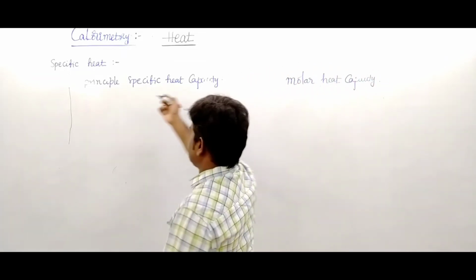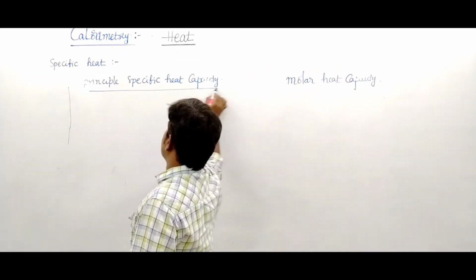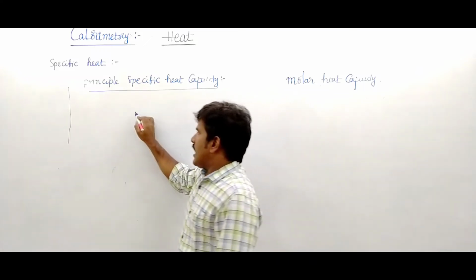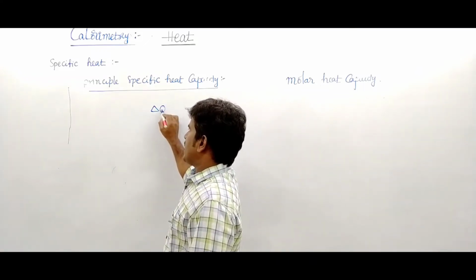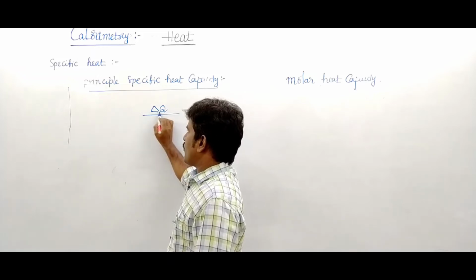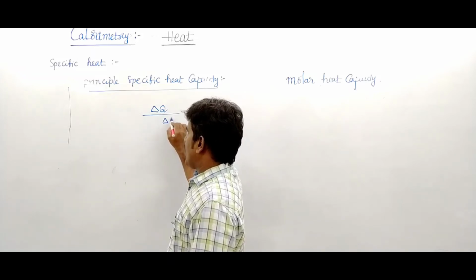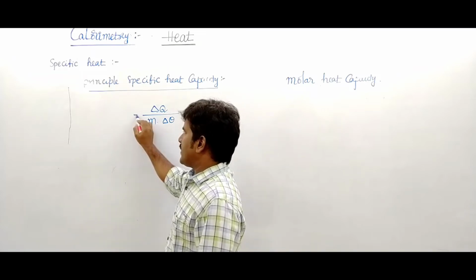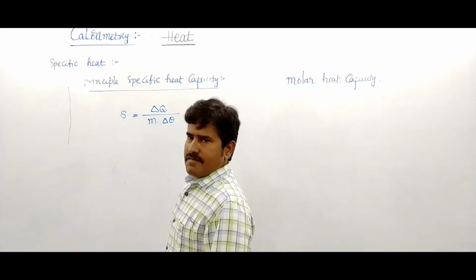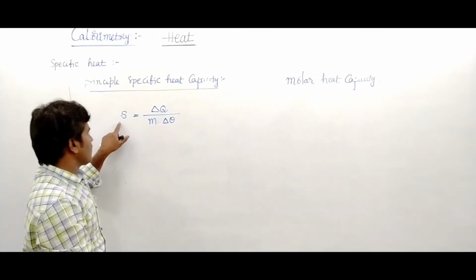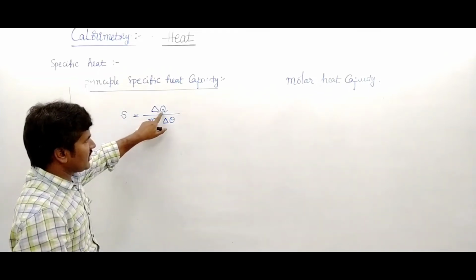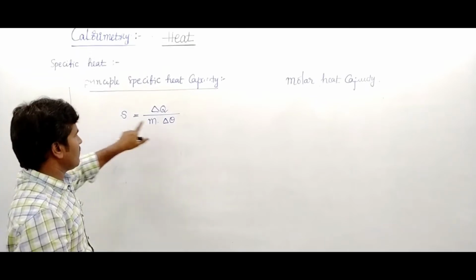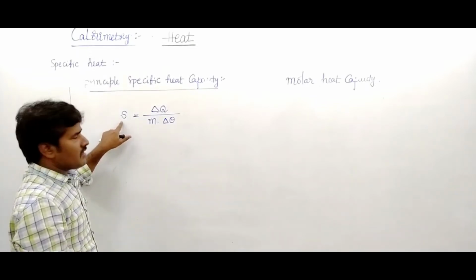What is principal specific heat? It is the amount of heat required to raise the temperature by 1 degree Celsius or 1 Kelvin per unit mass of substance.